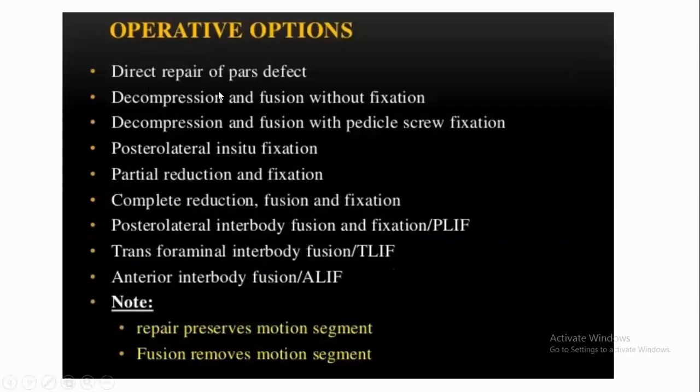Treatment options: direct repair of pars defect, decompression with fusion without fixation, decompression and fusion with pedicle screw fixations, posterolateral in situ fixations, partial reduction and fixations. Complete reduction, fusion fixations, posterolateral interbody fusion fixations, transforaminal lumbar interbody fusions, anterior interbody fusions. That is, the direct repair of pars defect preserves the motion segment. Fusion removes the motion segment.